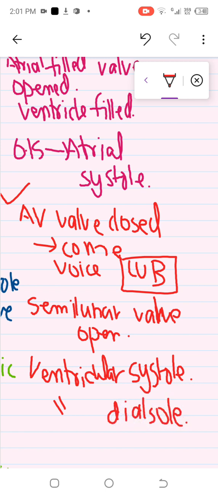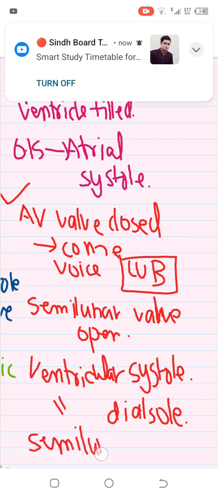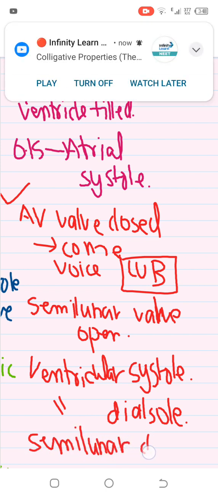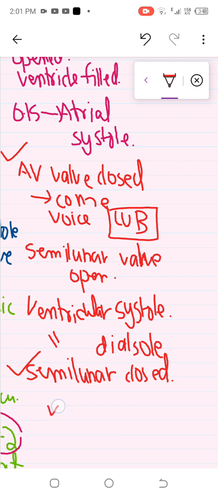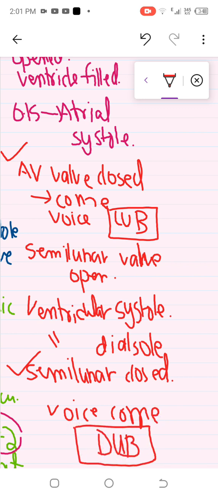When ventricular diastole takes place, the semilunar valves will be closed, and when the valves close, a sound will again come out. This will be dub. So remember, when the AV valves are closed, we get the first sound, lub, and when the semilunar valves are closed, we get the second sound, dub.